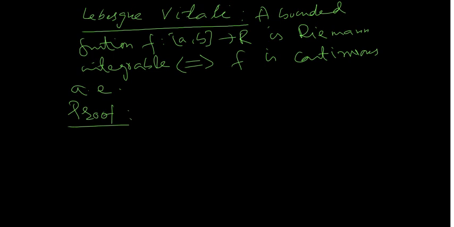This theorem is very important, the Lebesgue-Vitali theorem. The function f is Riemann integrable if and only if it is continuous almost everywhere. So, for each n, let Pn be the partitions, and let phi and psi be the functions which we have already defined.